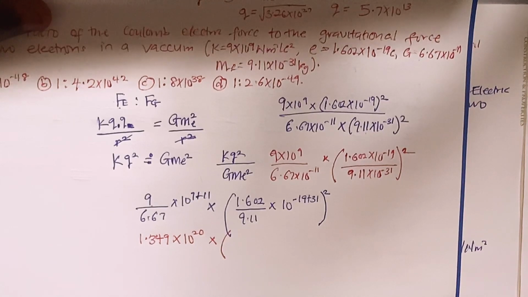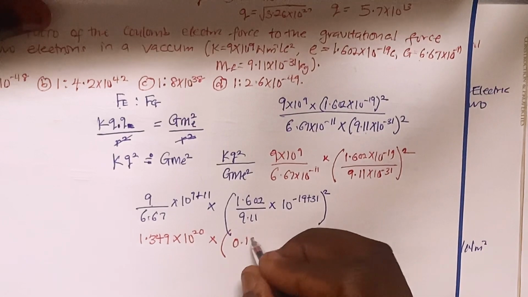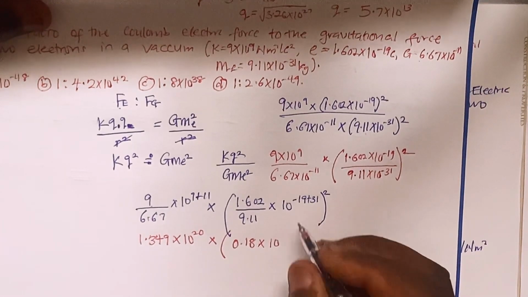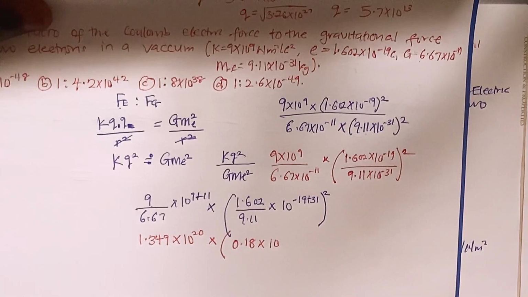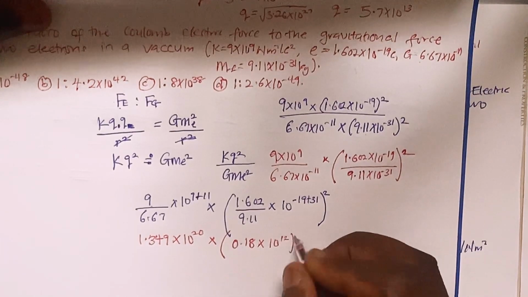I'm having 0.17, 0.18. Let me just go ahead and use 0.18, multiplied by 10 raised to minus 19 plus 31, which is 12, all squared.